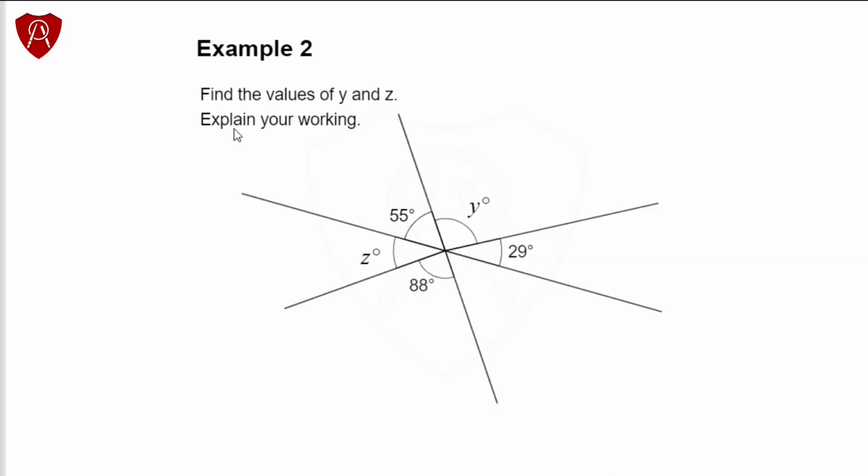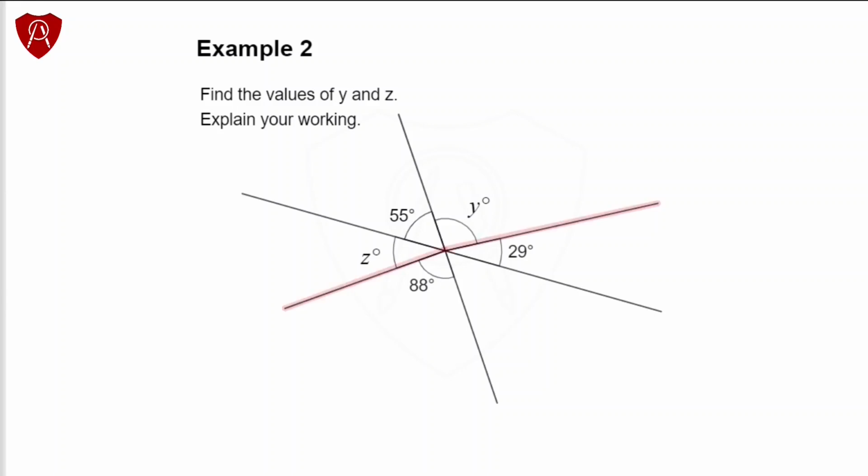Example 2. Find the values of y and z. Explain your working. We will start by finding the value of y. Do not be tempted to apply the vertical angles theorem blindly here, because there is a little trick.